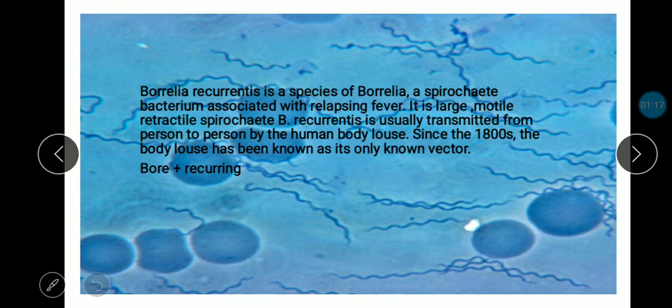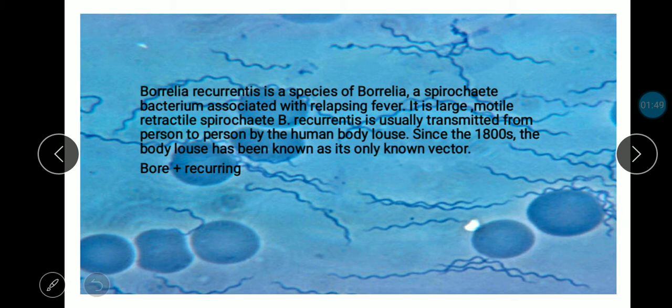Borrelia recurrentis is a species of Borrelia, a spirochete bacterium associated with relapsing fever. Relapsing fever means a recurring fever. The fever comes and increases body temperature and again becomes normal. After a time span, it again recurs. Hence its name, Borrelia recurrentis.